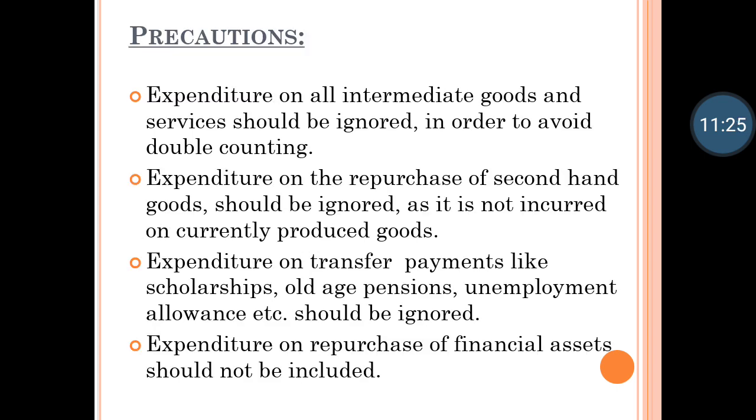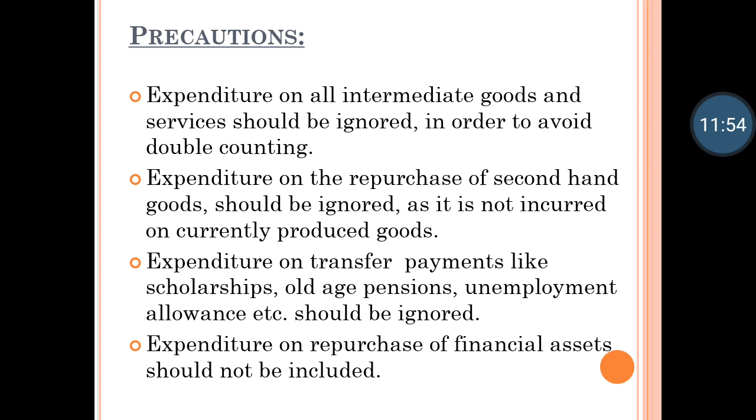So now some of the precautions, some of the things we need to think about while calculating national income with the expenditure method. In all the methods, one thing is clear: double counting has to be avoided, whether it is the income method, the product method, or the expenditure method.